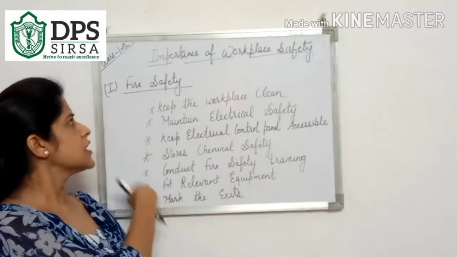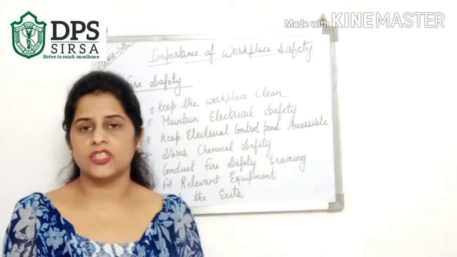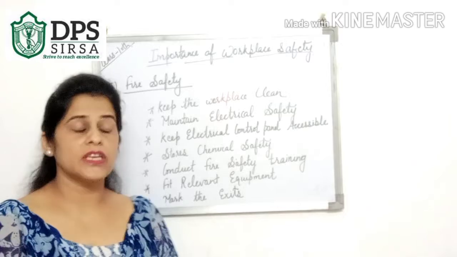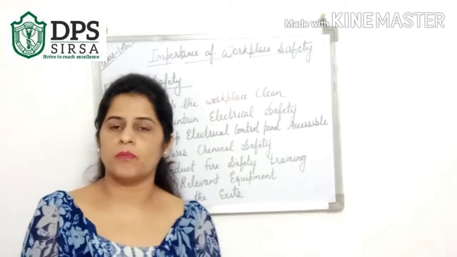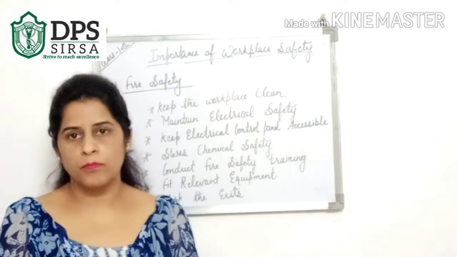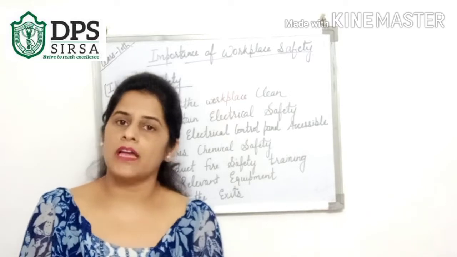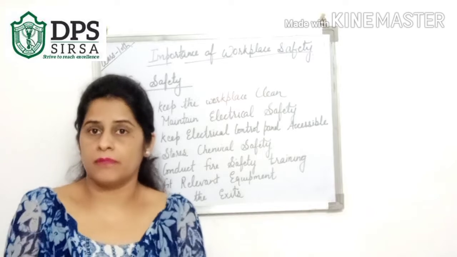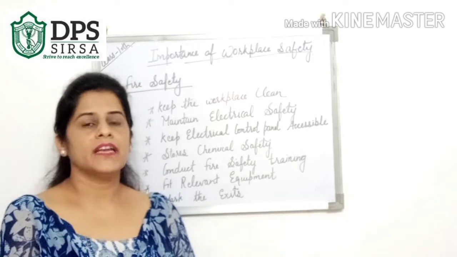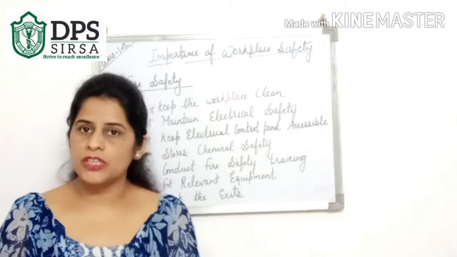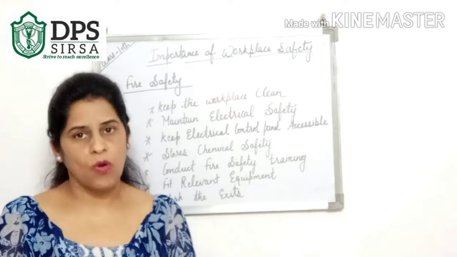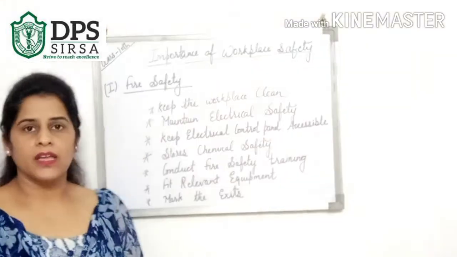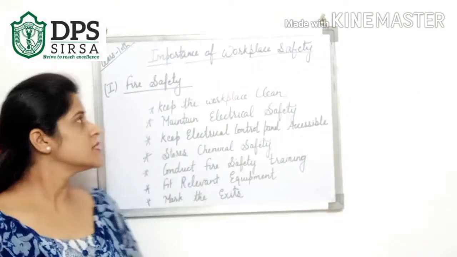So these are some safety rules that an organization should follow for the safety of the employees who are working there. If there is safety, then there will be a healthy environment between the employer and the employees, and all the employees will work for the organization by heart, and it will be beneficial for the organization and for the employees also. So the first is fire safety, and the next safety is